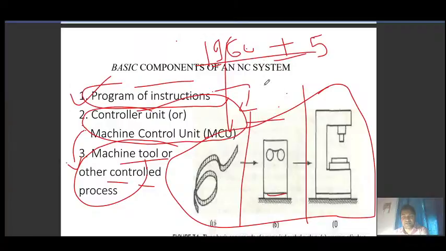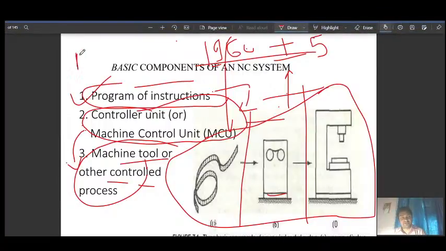There were many cases and discussions around 1960 that led to development in the NC system. First they developed one directional control axis, then two directional, and then multi-directional control. In this, MIT played a huge role, that is the Massachusetts Institute of Technology.